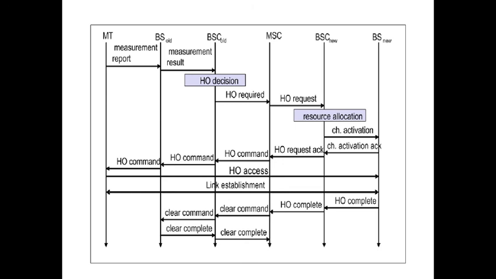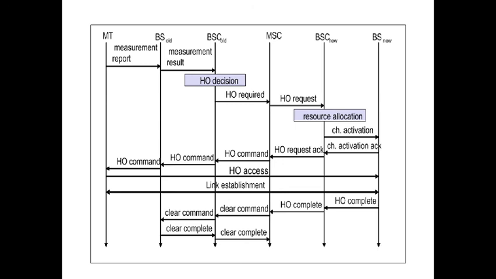That request requires all these activations and acknowledgements from the new BTS, the new BSCs, the old BTS, and the old MSCs.